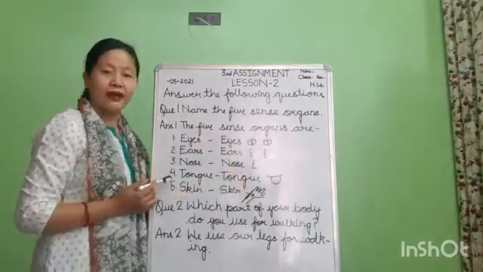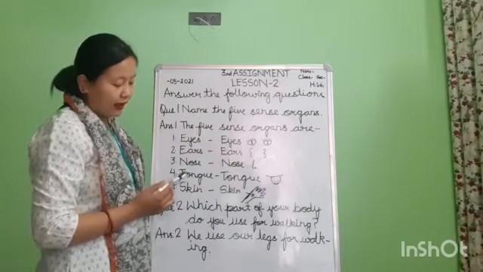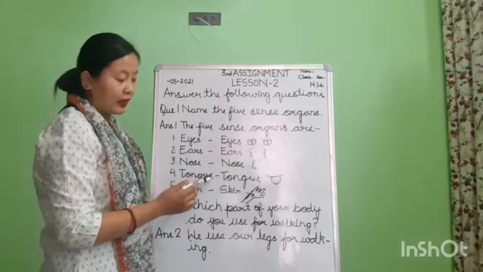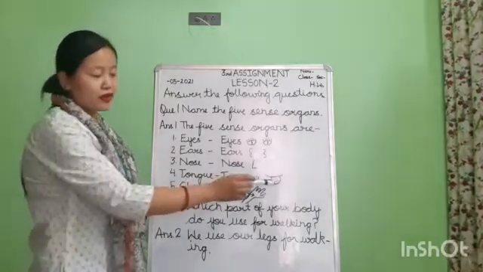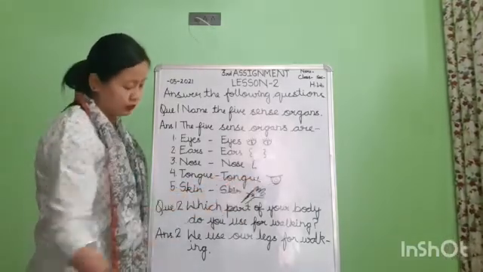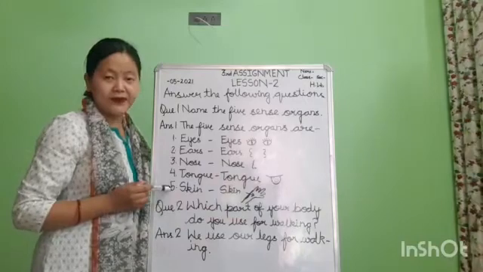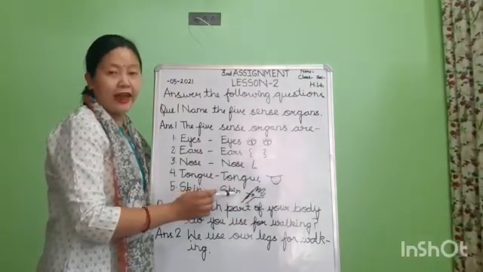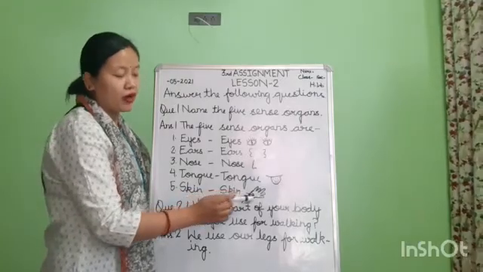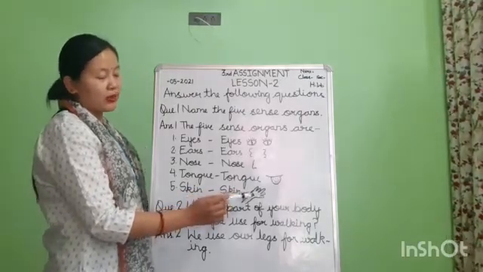Now come to the next, number 4, tongue. Tongue. Again here you will write the spelling of tongue. And children, you have to draw the picture of tongue also. Come to the next, number 5, skin. SKIN, skin. You have to draw the picture. You have to draw this picture also.